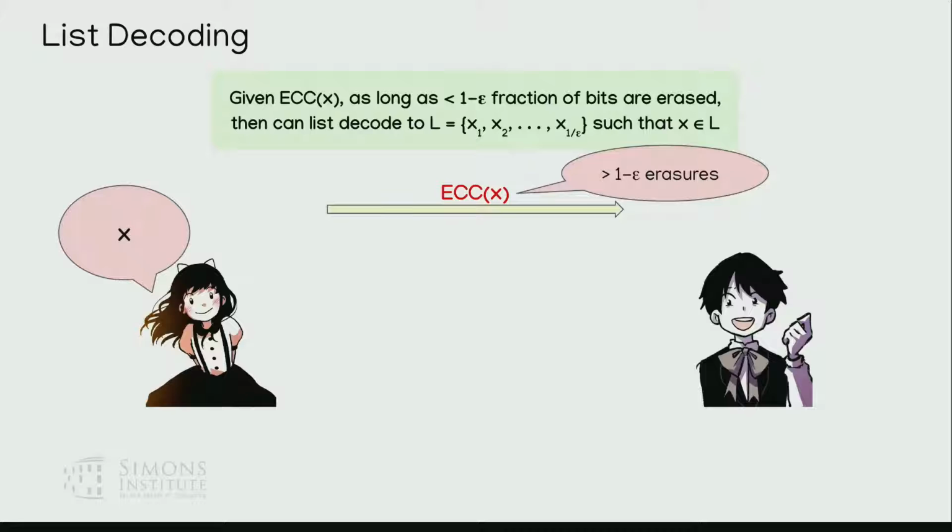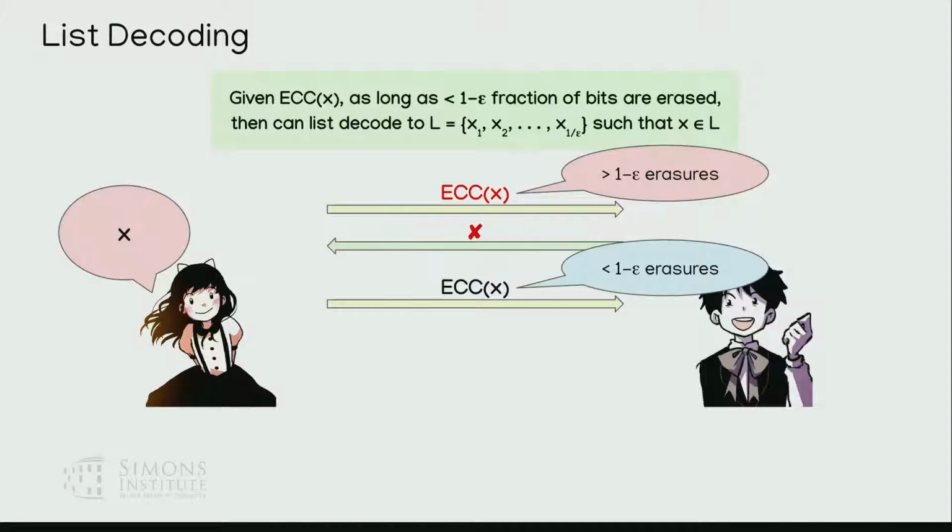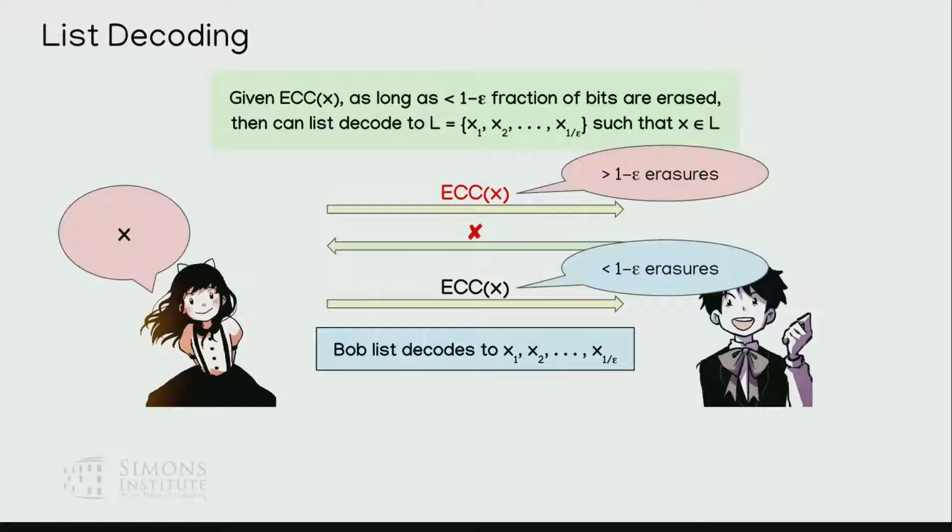Of course, if there are too many corruptions, all bets are off. So Bob just says, I didn't get that, can you send it again? She tries to send it again. When Bob finally receives this code word and is able to list decode to a small list of possible code words, now Bob knows that X is one of these 1 over epsilon many options. If he tells Alice these 1 over epsilon options, then Alice just has to help him decide which one her code word actually was.